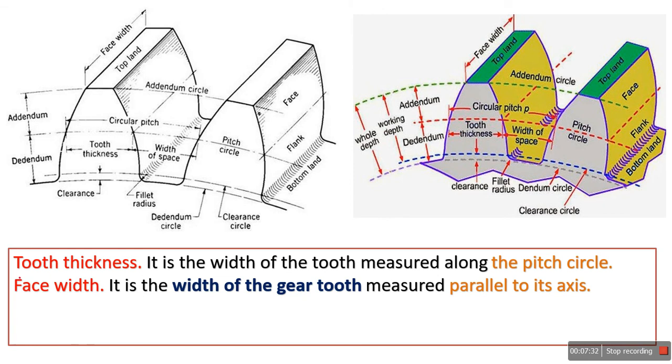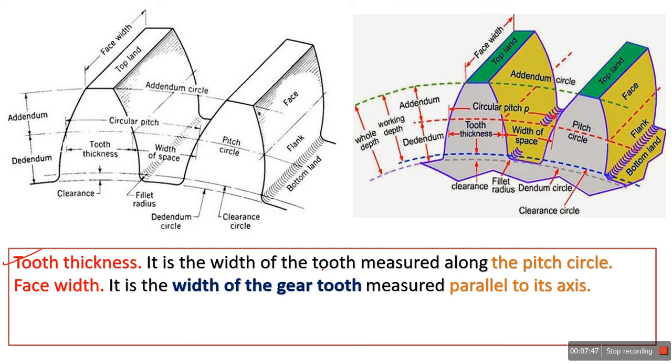Now see what my tooth thickness is. These two widths are very important. It starts with the tooth thickness. It is the width of the tooth measured along the pitch circle.